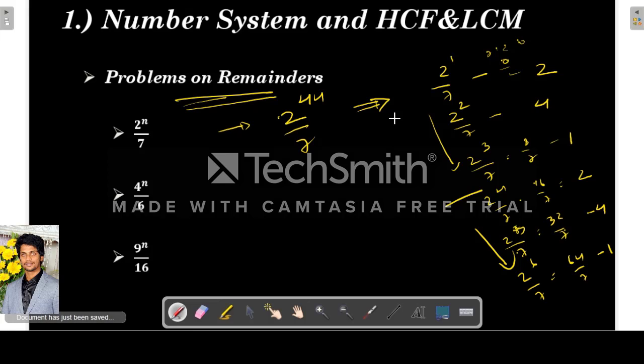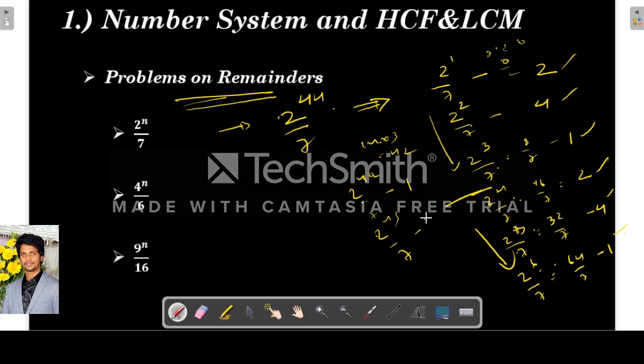Are you getting my point? For 2 power 1, 2 power 2, 2 power 3, the remainders are 2, 4, 1. Again, for 2 power 4, 2 power 5, 2 power 6, the remainders are 2, 4, 1. So the same way, what about 44? 14 into 3 is 42. So 2 power 42 divided by 7 will have remainder 1, because 42 is divisible by 3. For 2 power 43 divided by 7, the remainder will be 2. So 2 power 44 divided by 7 will have remainder 4.